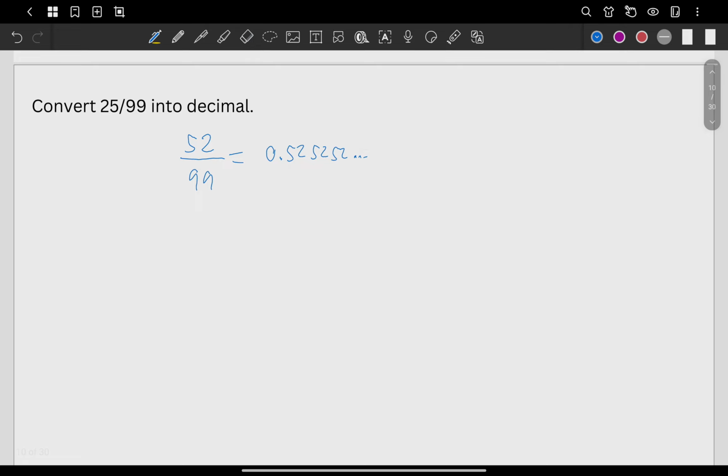Or you can simply put 0.52 and then put a line on top. So going back to our question, 25 over 99 is going to be 0.252525 and so on and so forth. Or again, simply, you can also write it as 0.25 with the bar on top.